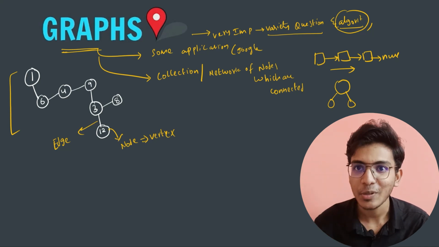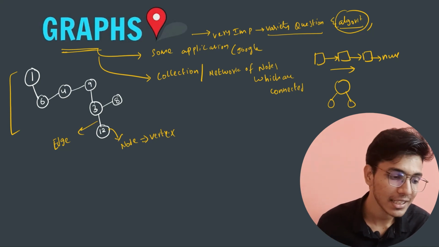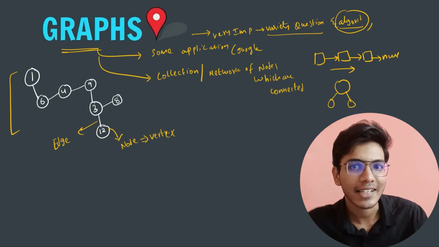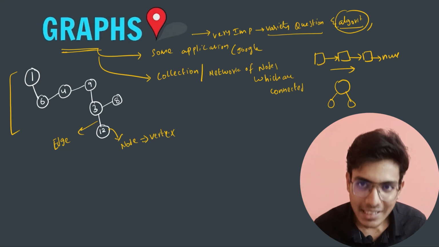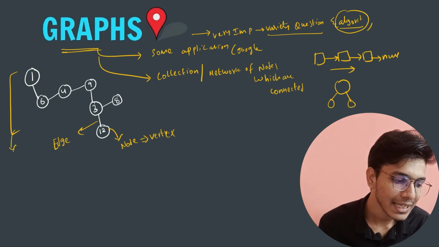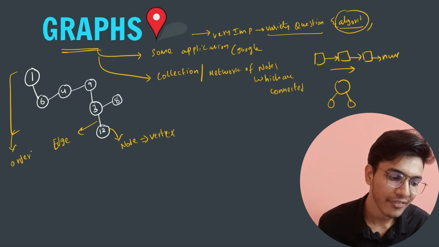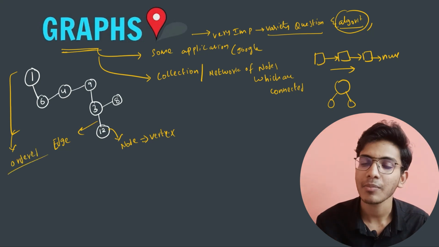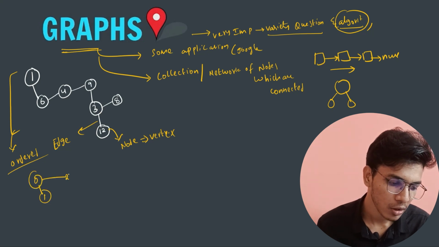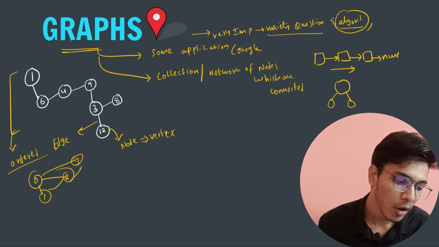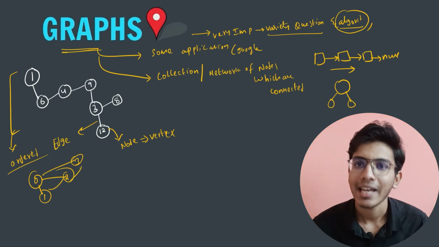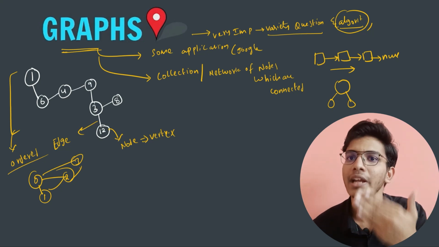But when it comes to graphs, there are no conditions. You can see that here random stuff is happening. A node is connecting to another node and creating a network in a random way. So this doesn't necessarily have to be in an ordered fashion, right? The network can be of any form. We can create a node like this, one will connect to this and this and this, and they will have corresponding connections like this. So the connections can be of any type and don't follow any rules.